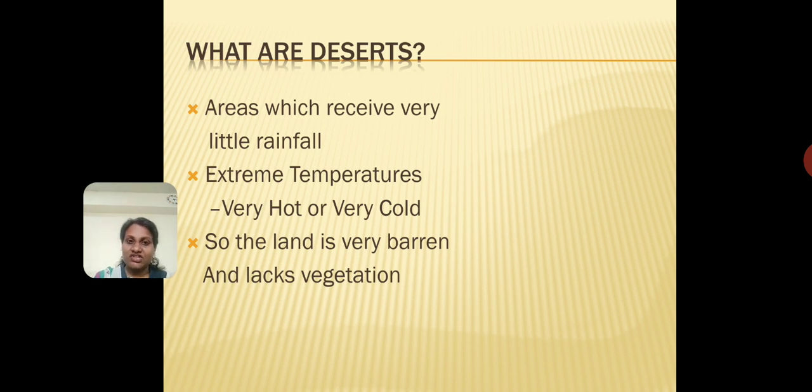So what are some features of deserts? Deserts are areas which receive very little rainfall. They experience extreme temperatures, very hot and very cold, and the land is very barren. What does barren mean? It means infertile, you can't grow anything on that land, and it lacks vegetation. There is hardly any plant life which you can see.